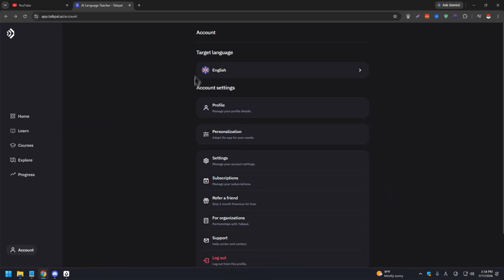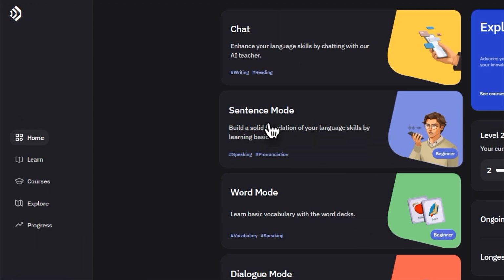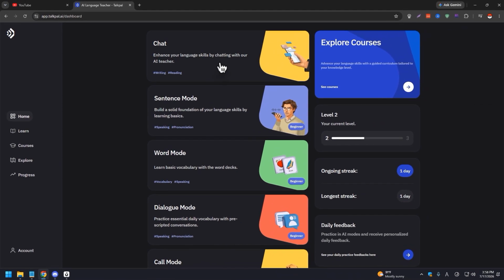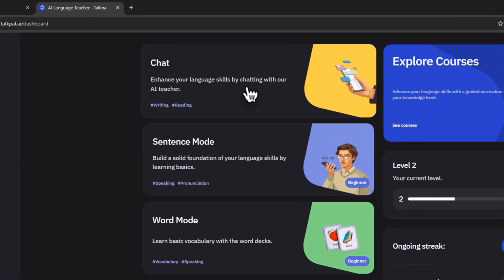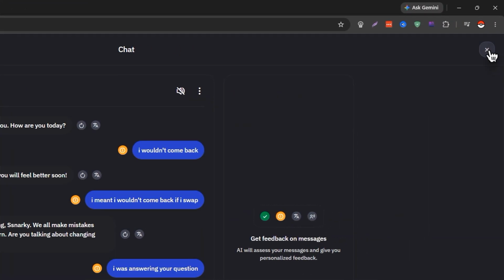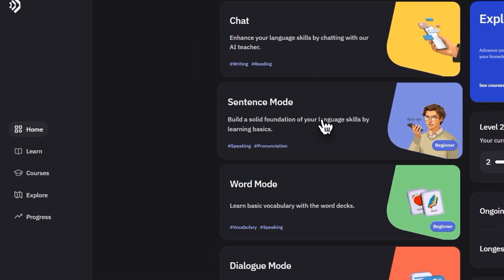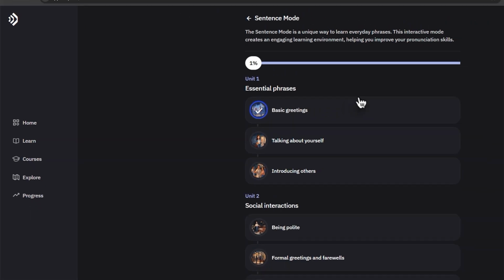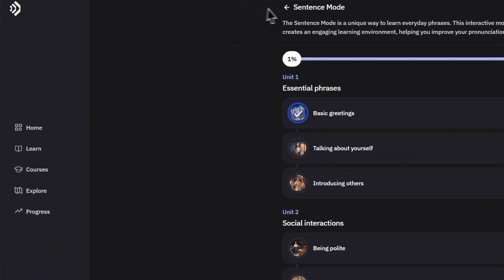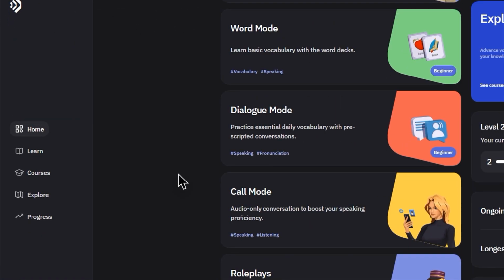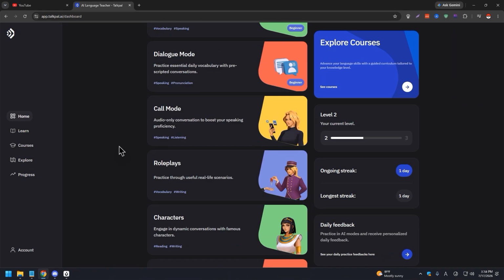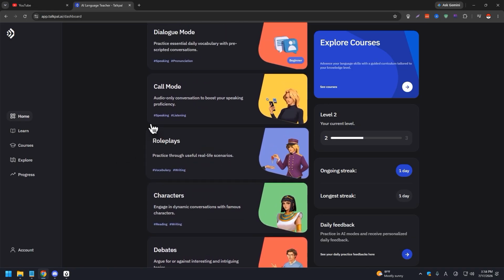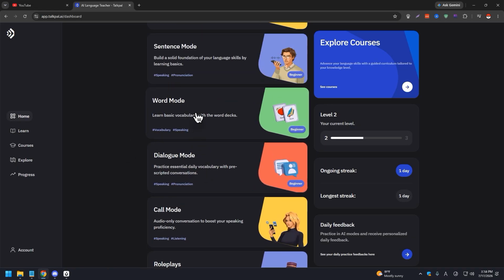Now, the bad things. The bad thing is that I don't think this is good for beginners, because unless you're very patient and just figuring out how things work, like in sentence mode and a lot of the other features, you kind of need to figure stuff out by yourself. So it's not really that beginner friendly, if that makes sense, when it comes to dialogue mode, word mode, sentence mode.